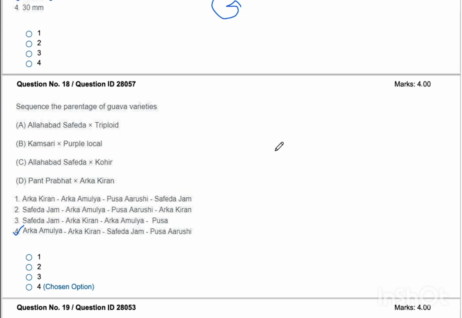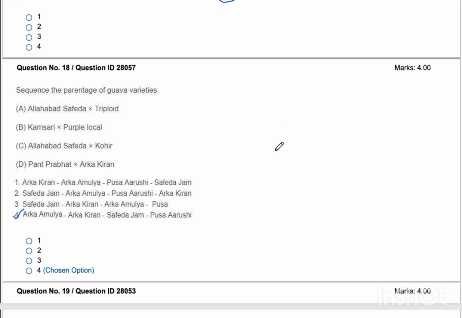Then question number 18, the parentage of guava varieties. Four of them are given. I think one or two are directly from a handbook. In Essence, we have all the crosses. We have to study all the crosses, especially in the case of guava, papaya, etc., because they are all repeatedly asked questions. Mango too, these are all repeatedly asked questions. I think Arka Amulya was given in the handbook. Allahabad Safeda cross triploid is Arka Amulya. If you know that one for sure, then you can get the answer.